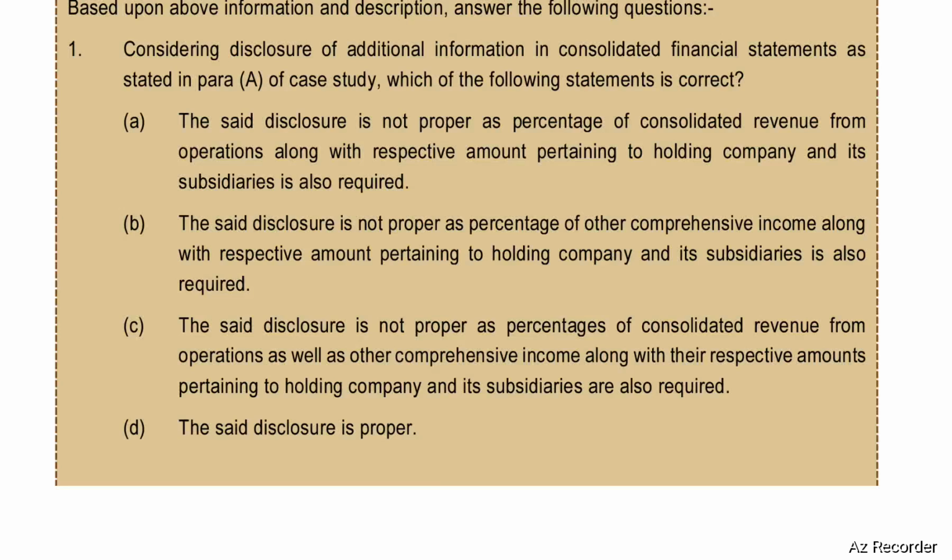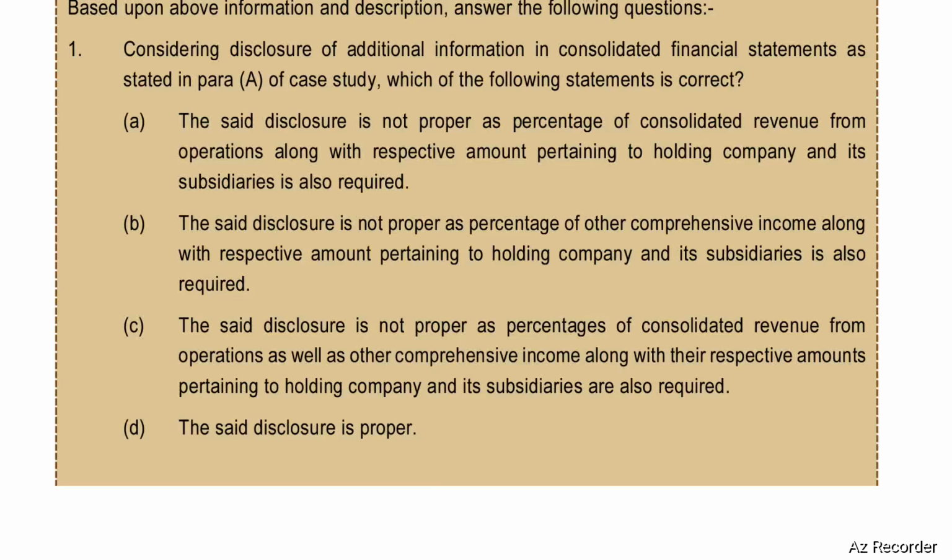The said disclosure is not proper as percentage of other comprehensive income along with the respective amount pertaining to holding company and its subsidiary companies is also required. The said disclosure is not proper as percentage of consolidated revenue from operations as well as other comprehensive income along with their respective amounts pertaining to holding company and its subsidiary are also required. The said disclosure is proper.